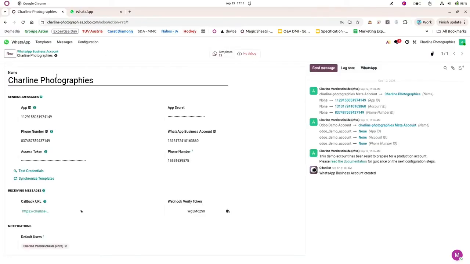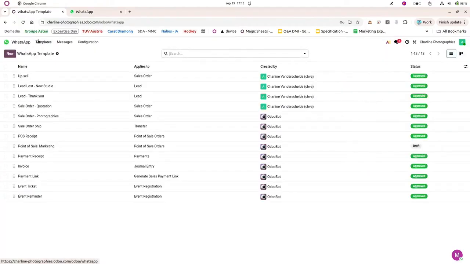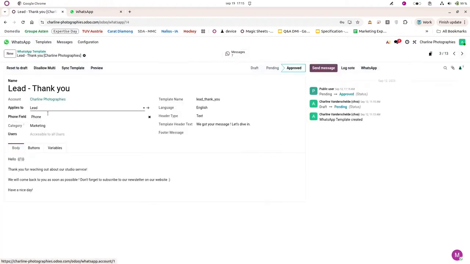We have some documentation and some video online in order to show you how to configure it. And once it's done, you can configure your own template. So let me take an example. Here for the lead, you will see that I have hello, then a number, and then my text. And the number here is a variable.